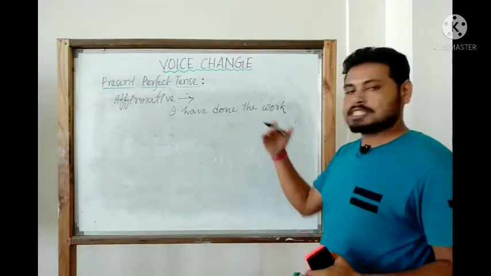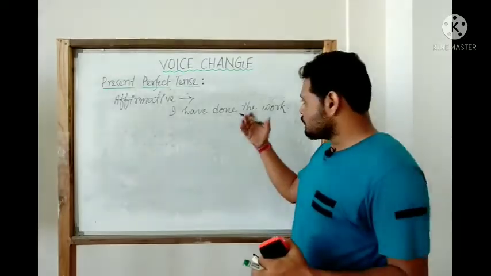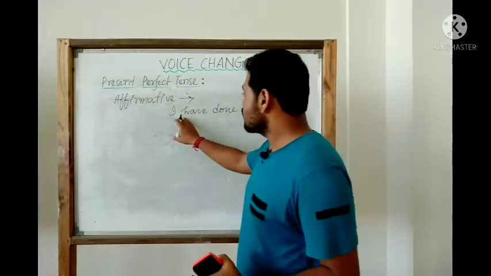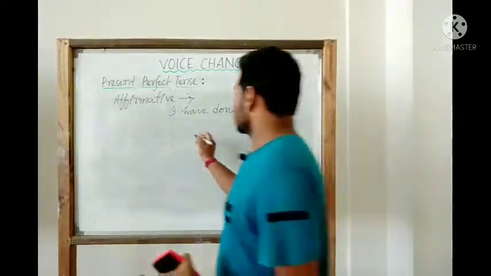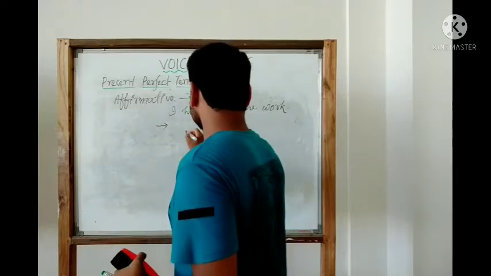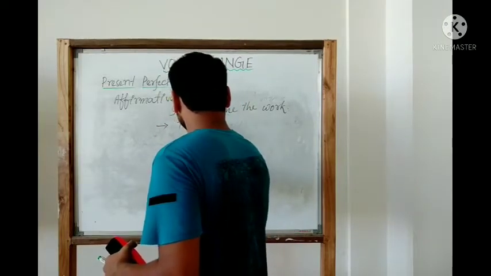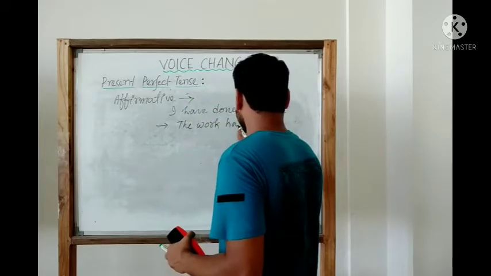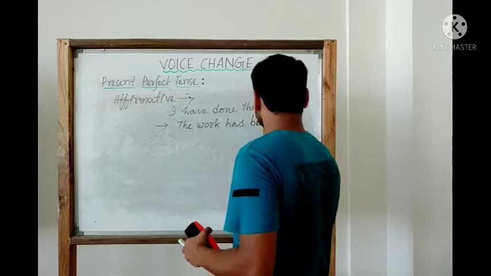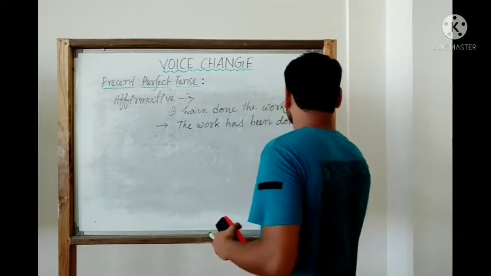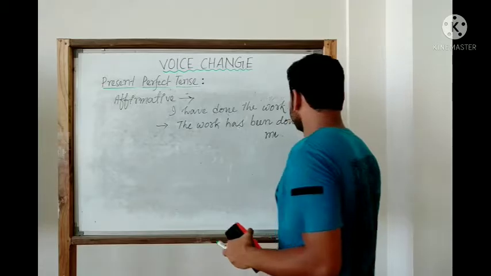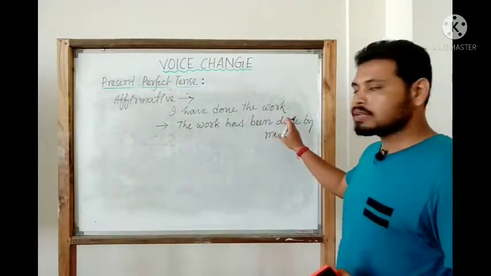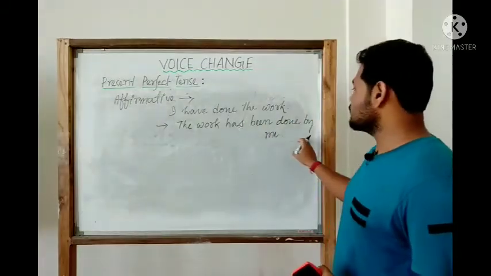That means the work has just been done by me, and maybe the effect or the result is still remaining there. So this one is the active sentence. Now if we change this into passive, it should be the work has been done by me. So this one is the passive one. Active, I have done the work. Passive, the work has been done by me.